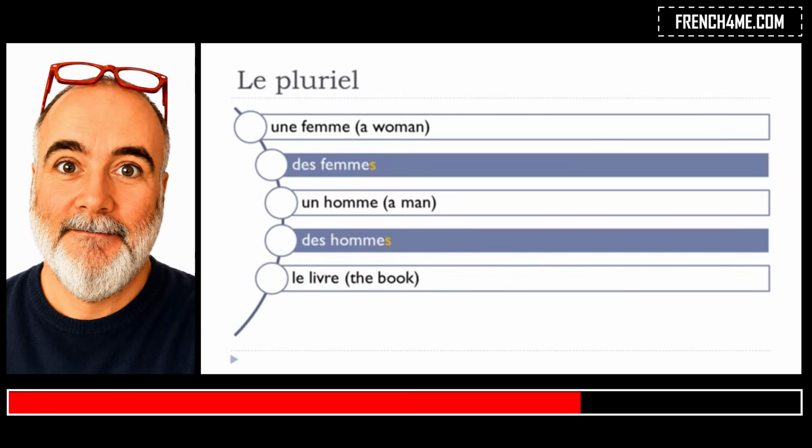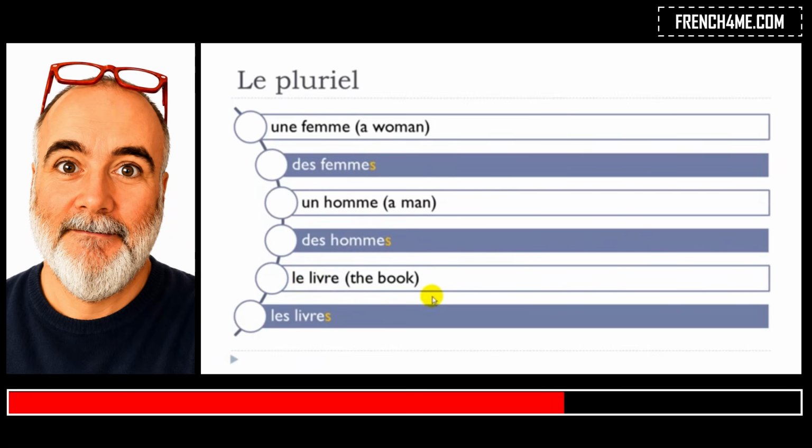Then I took this example with the article défini le: le livre. If you want to put it in the plural form, the article becomes les. Same rule, you just write livre and put an s at the end, but you don't pronounce it. Les livres. Le livre, les livres.